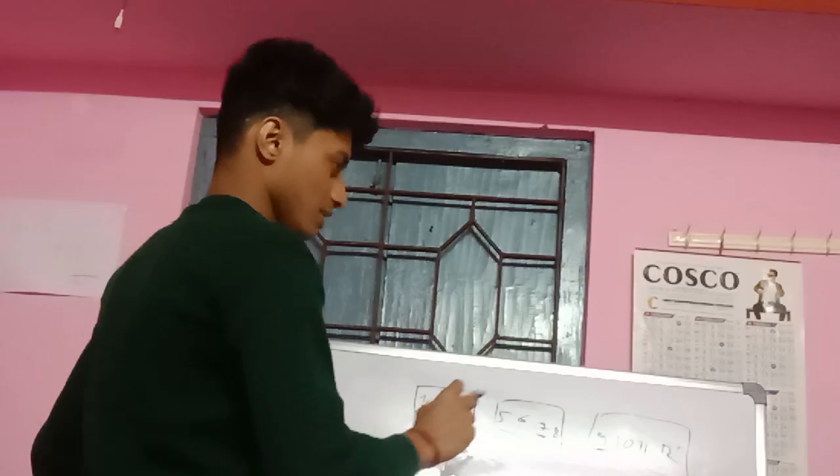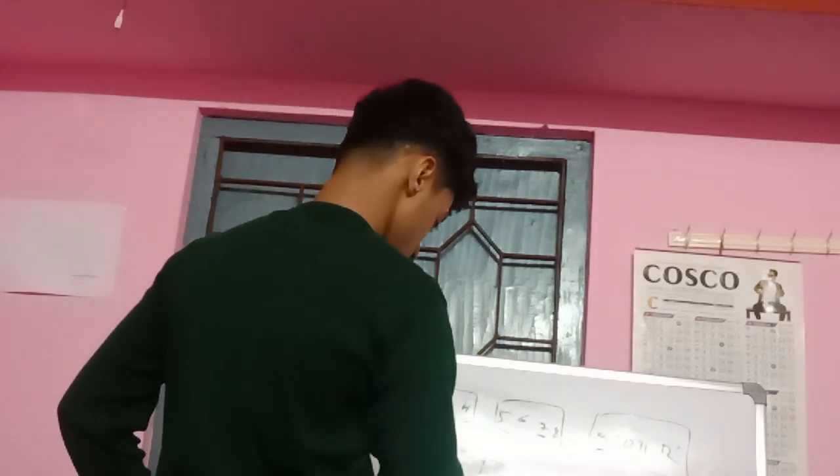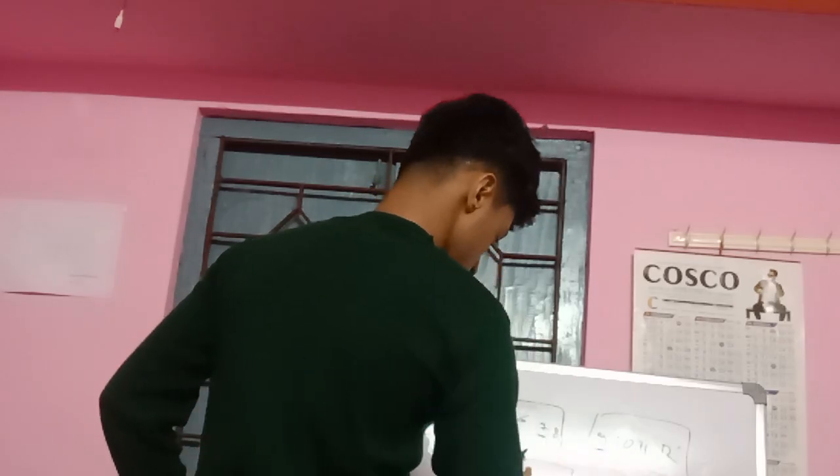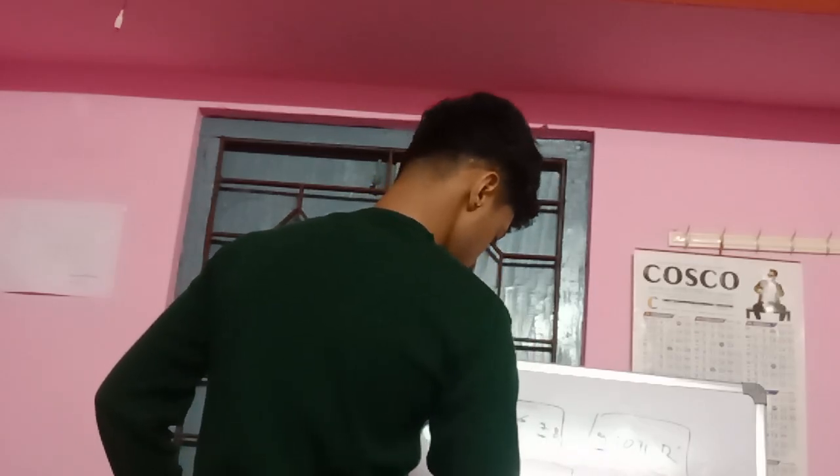Now let's say there have been multiple rows like this. Let me actually take a larger bench.